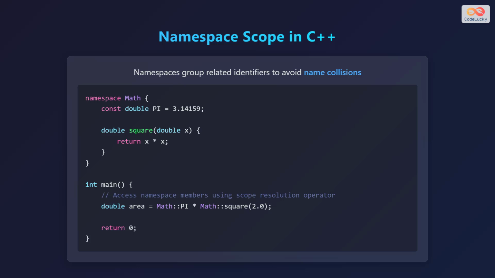Let's discuss namespace scope in C++. Namespaces group related identifiers to avoid name collisions. A namespace called math is created. Inside the namespace, a constant double variable named pi is declared and assigned the value 3.14159. A function called square is defined to return the square of the input parameter x. In the main function, a double variable area is assigned to the value of pi times square of 2.0. The members of the math namespace are accessed using the scope resolution operator, that is, double colon.